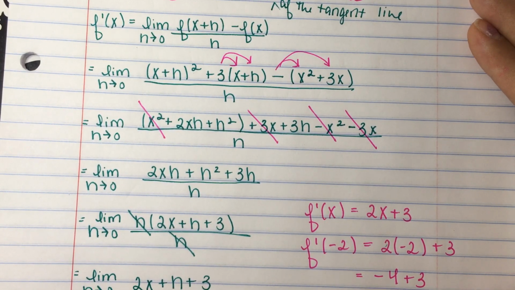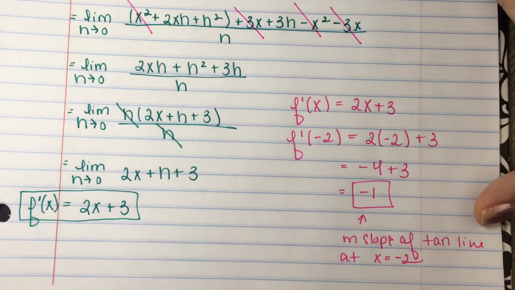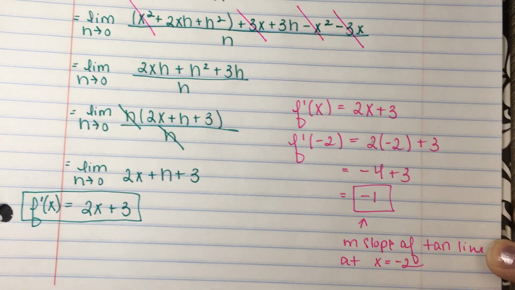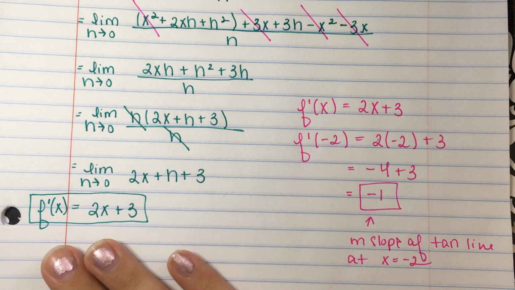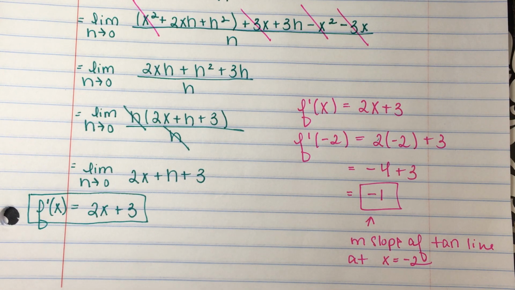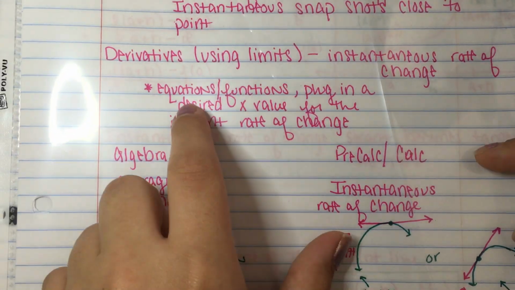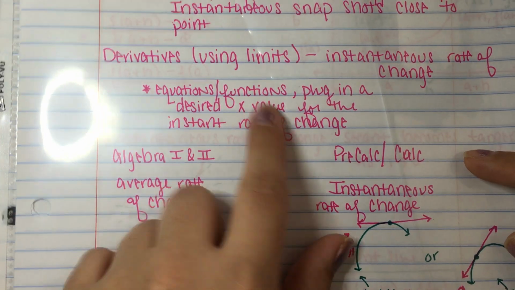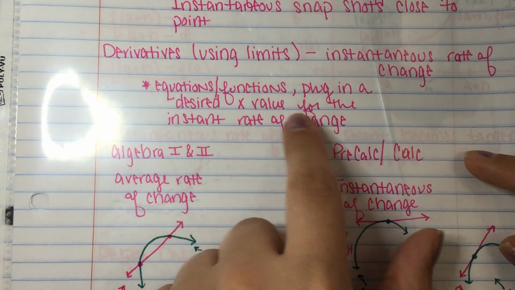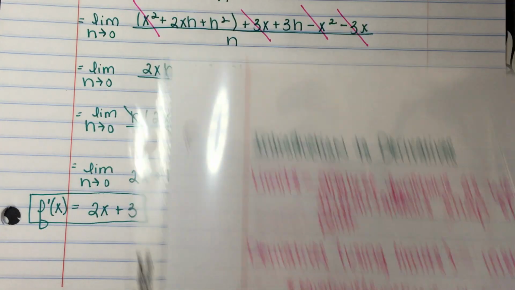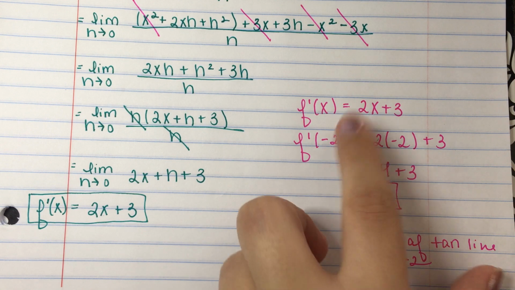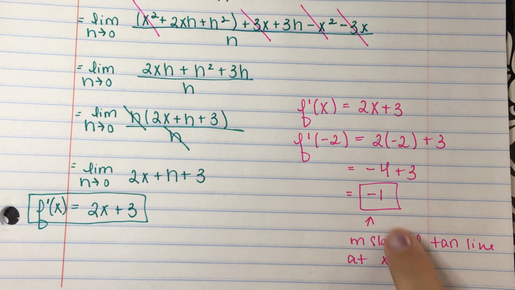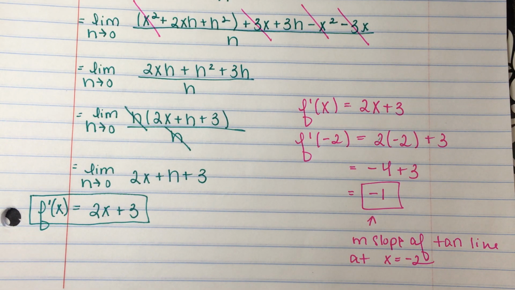Now this is really helpful because when we did the f of a, we would have plugged in the a as -2 from the beginning. But now we could do it at any x value and we could still use the same derivative. And if you go back to our introduction of derivatives, I said at the very beginning that derivative is going to be an equation or a function. And then you'll be able to plug in your desired x value for that instantaneous rate of change, which is the slope of your tangent line. So there's that function. I'm plugging in my desired x value and I'm getting that instantaneous rate of change at that exact x value.